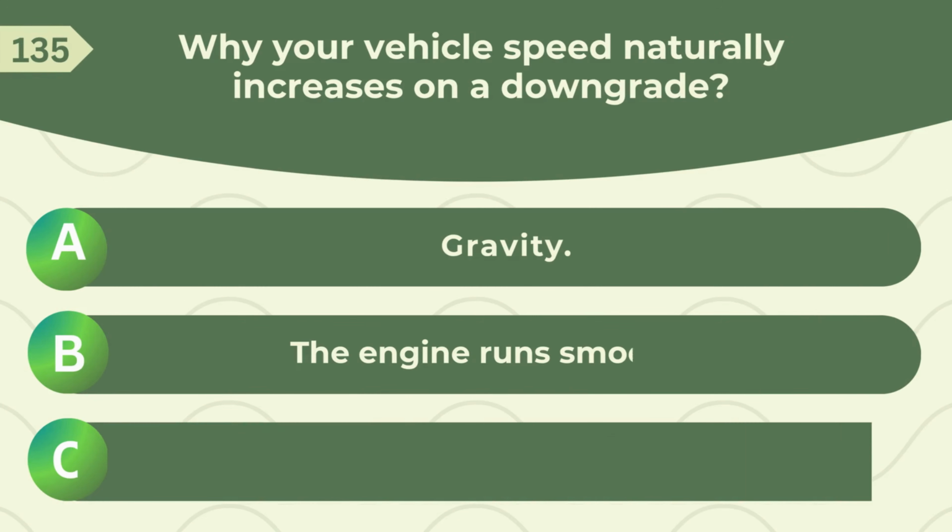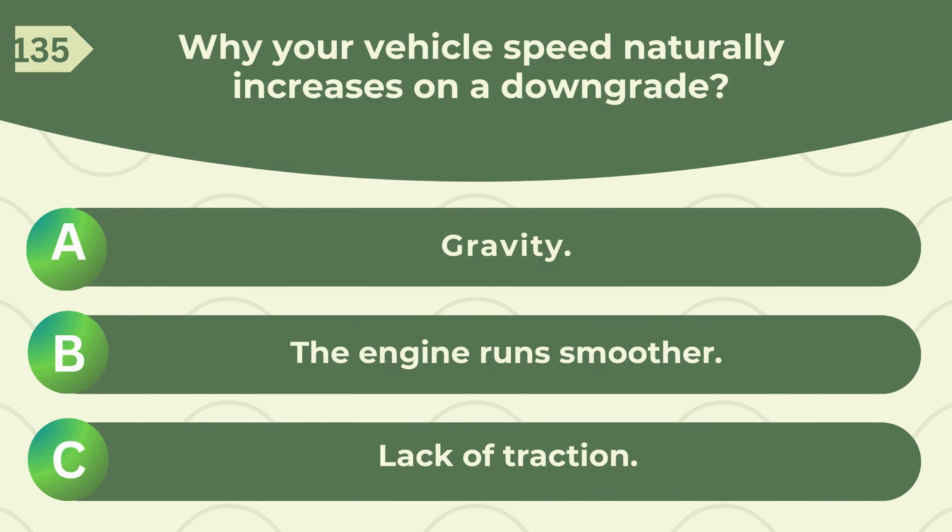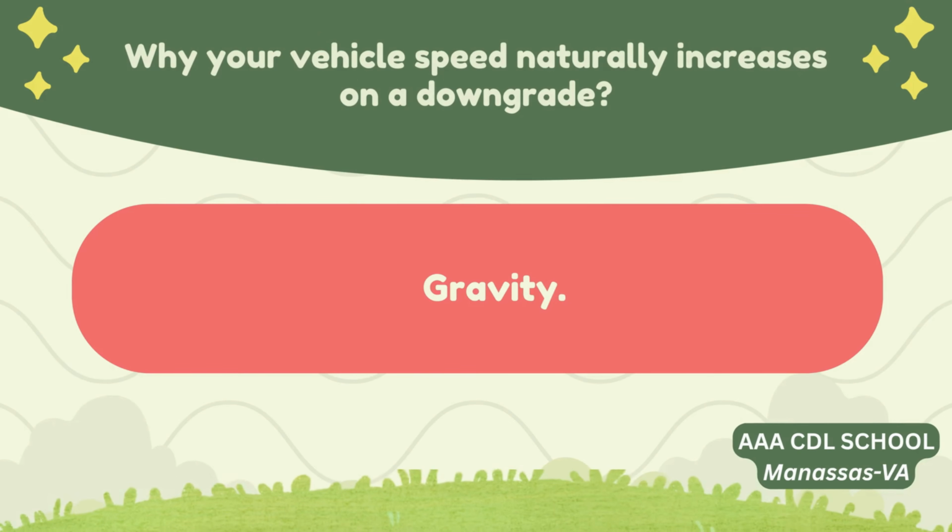Why does your vehicle's speed naturally increase on a downgrade? A. Gravity. B. The engine runs smoother. C. Lack of traction. Correct answer: gravity.